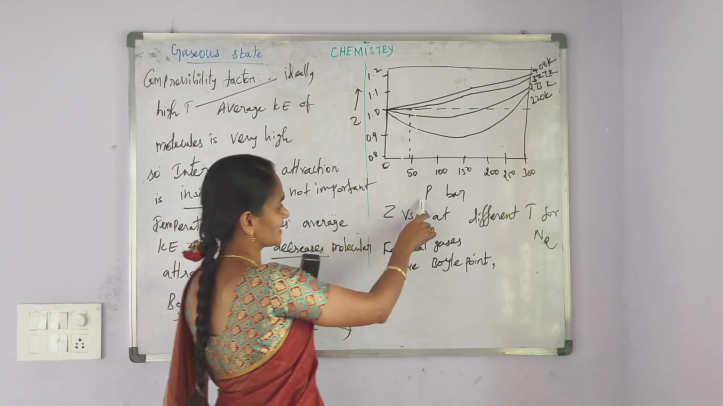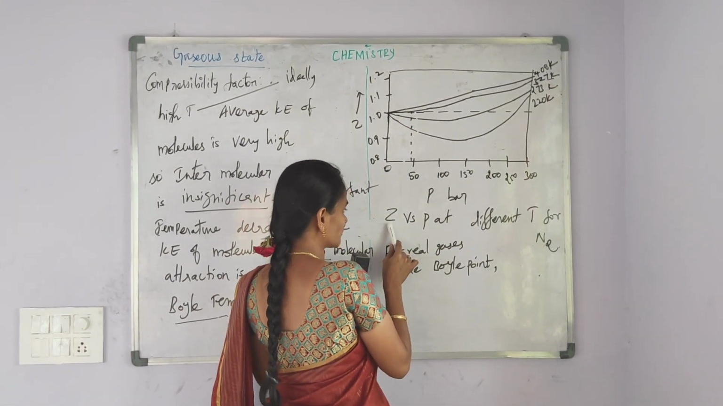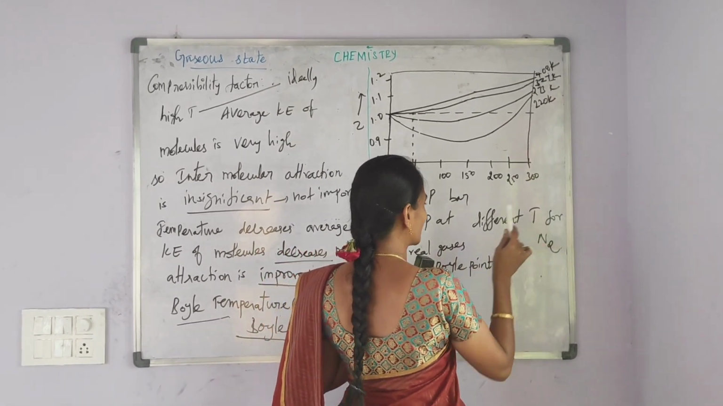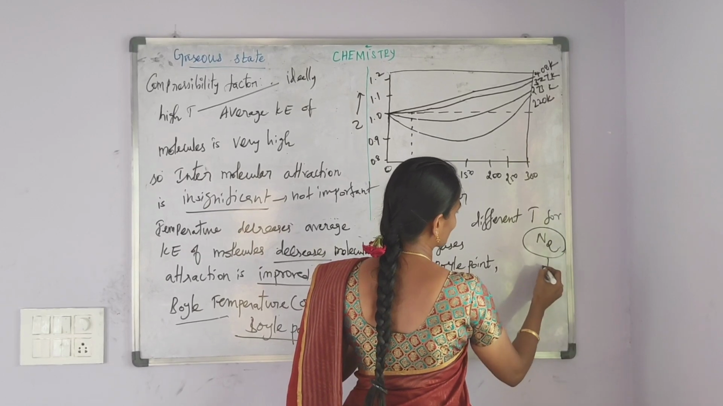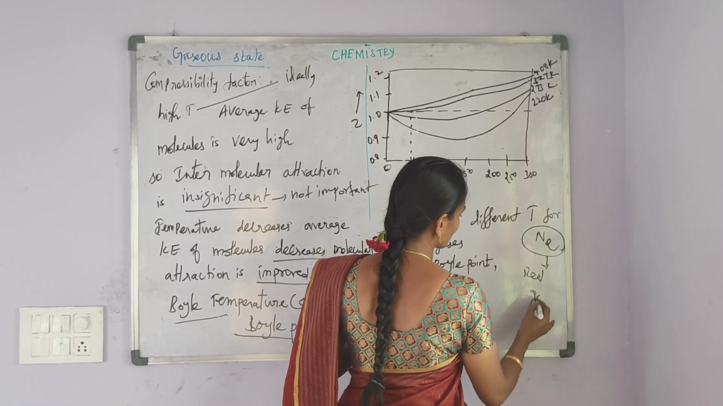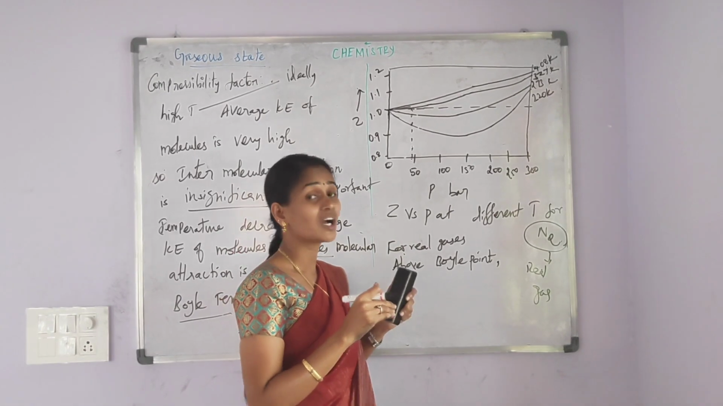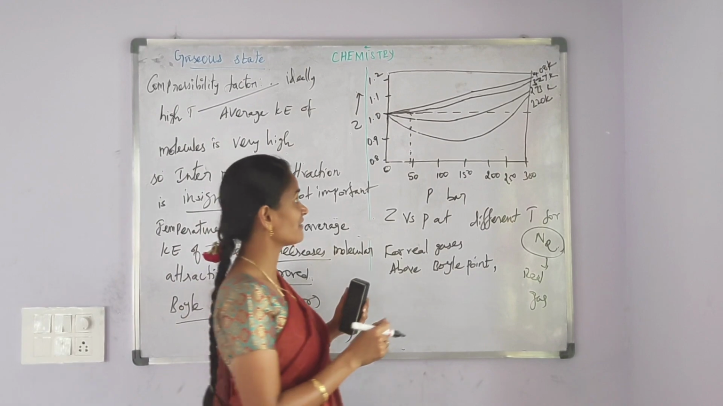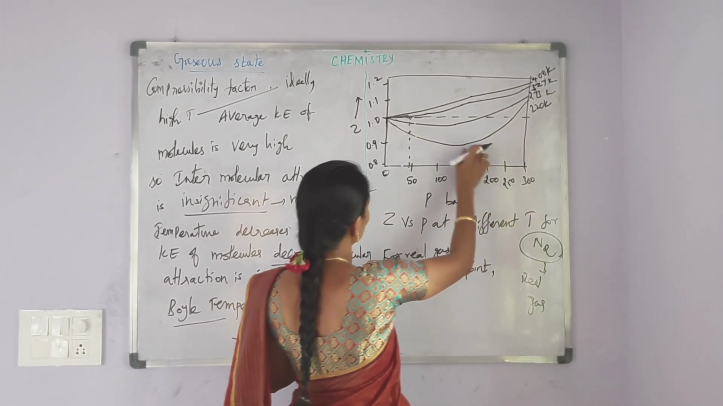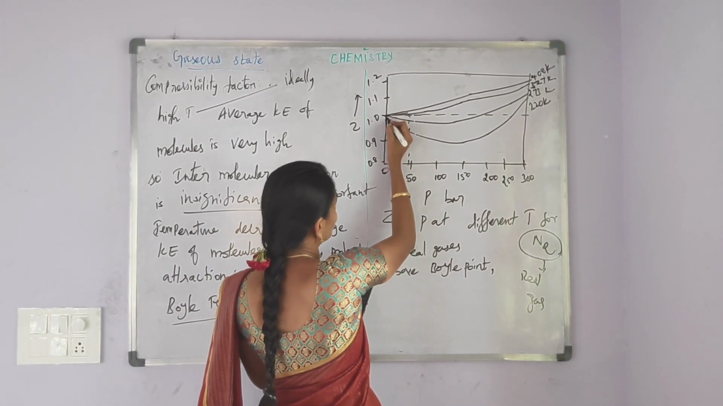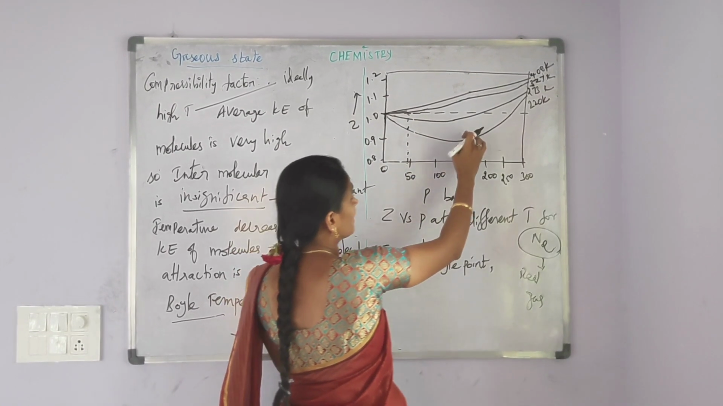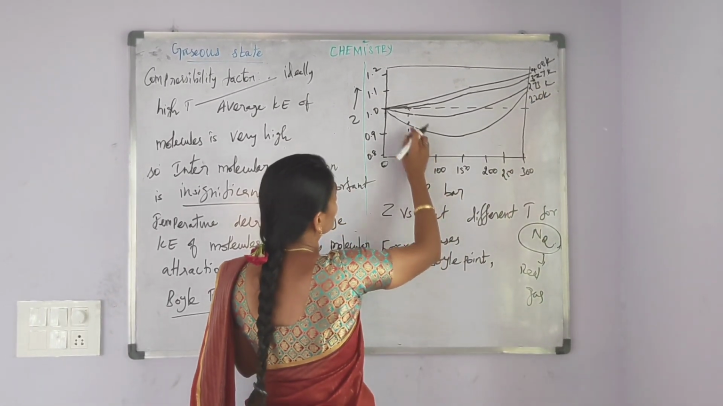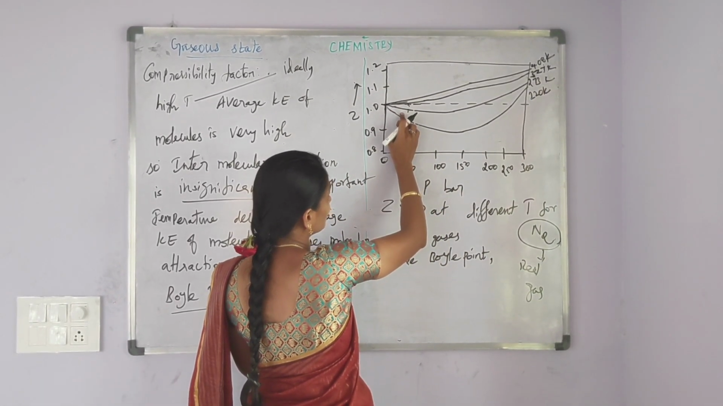Let us consider this graph. This graph is plotted by using the values of Z versus P at different temperatures for nitrogen gas. In real, nitrogen is a real gas. This graph shows how, with increasing temperature, nitrogen gas shows the ideal behavior. At 220 Kelvin, the ideal behavior of the nitrogen is very low. Further increasing temperature, that is at 273 Kelvin, nitrogen gas its ideal behavior is low.